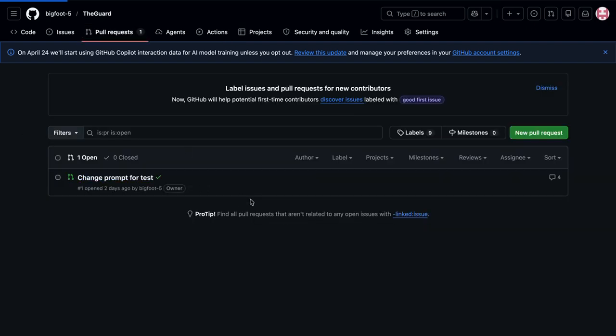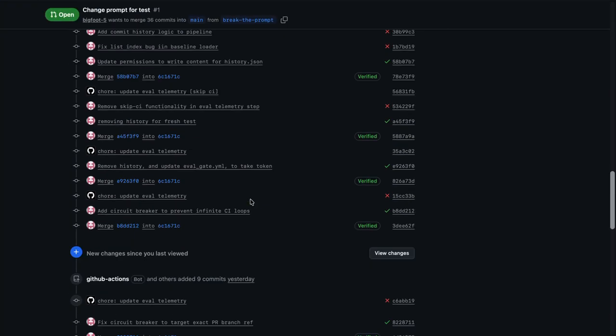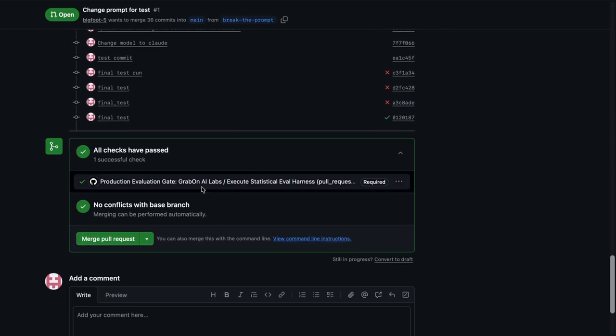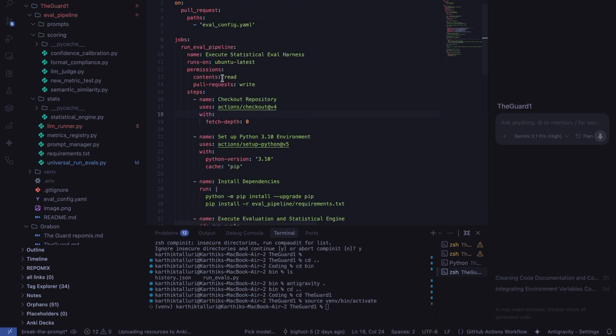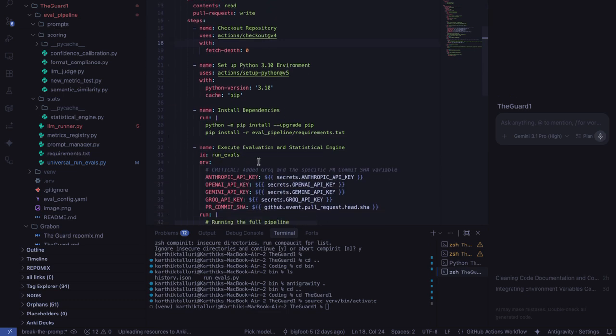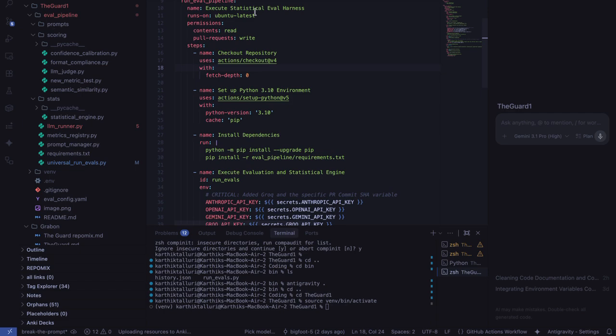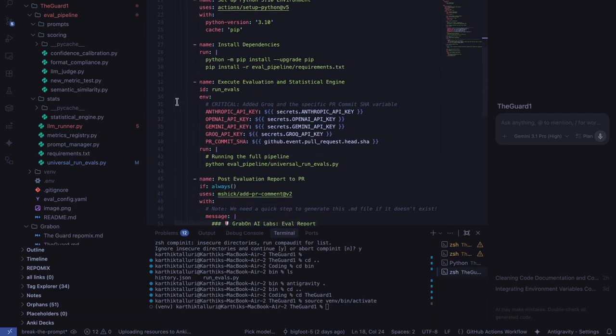Once we push to the Git repo, it runs an evaluation process, and this could be better explained by the eval YAML file. Firstly, it pulls the config file, which has all the information about which models to run and which tasks to run, and then it starts to install all the dependencies and set all the permissions here. Also, in the setup steps in my readme I'll mention how we could set up Anthropic and all of these API keys